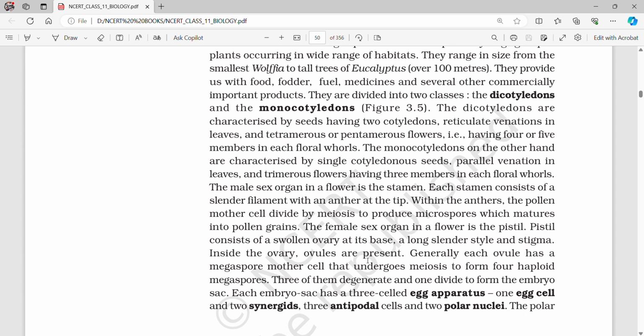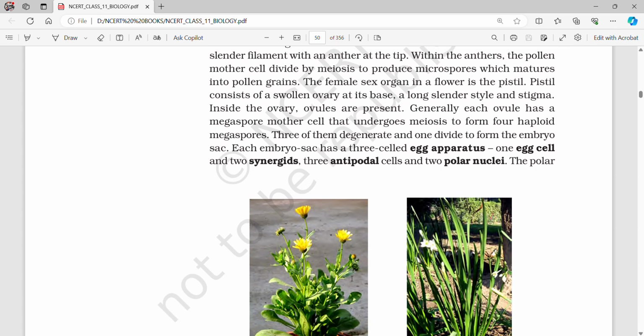The female sex organ in a flower is the pistil. The pistil consists of a swollen ovary at its base, a long slender style and a stigma. Inside the ovary, ovules are present. Generally, each ovule has a megaspore mother cell that undergoes meiosis to form 4 haploid megaspores. 3 of them degenerate and 1 divides to form the embryo sac.